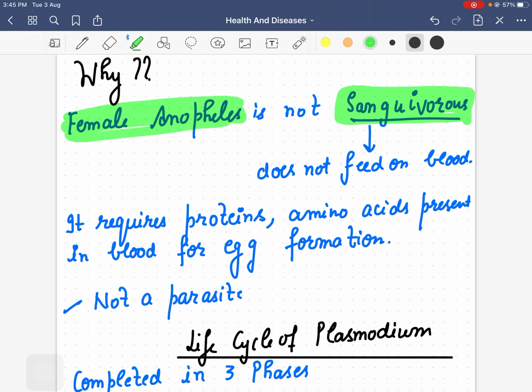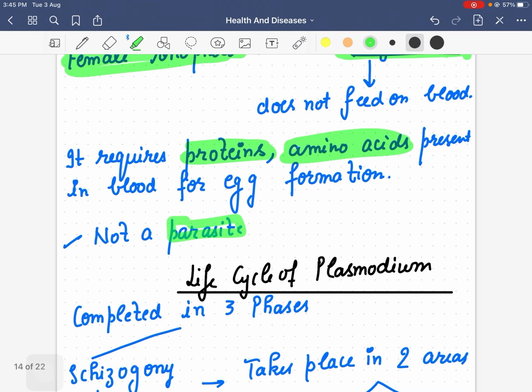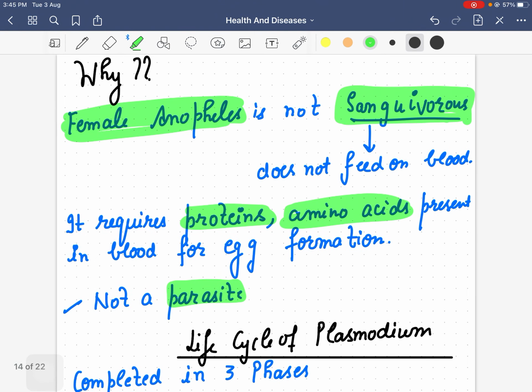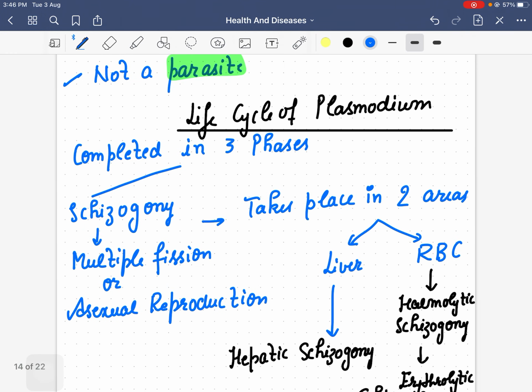Then why does it suck the blood? It requires only a few proteins and amino acids present in blood for egg formation, but it is not a parasite on human blood. It only sucks blood to get nourishment for egg formation. So this was the introduction about malaria.